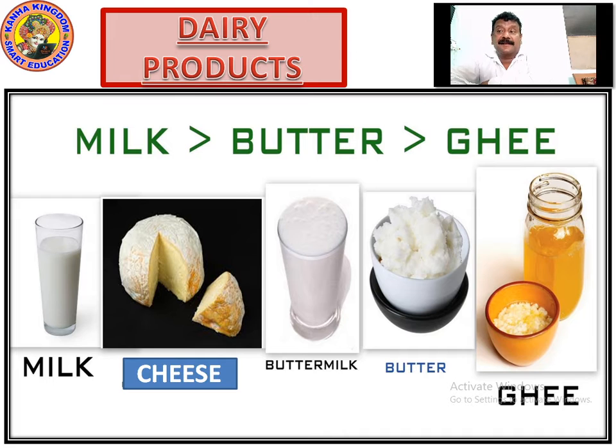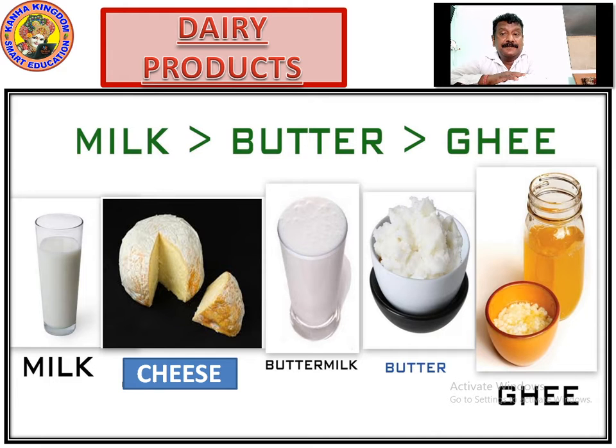And what is butter? Butter is also extracted from milk. It's a process of making butter. And ghee is also extracted from milk. So these are the dairy products which are extracted from cow's milk.